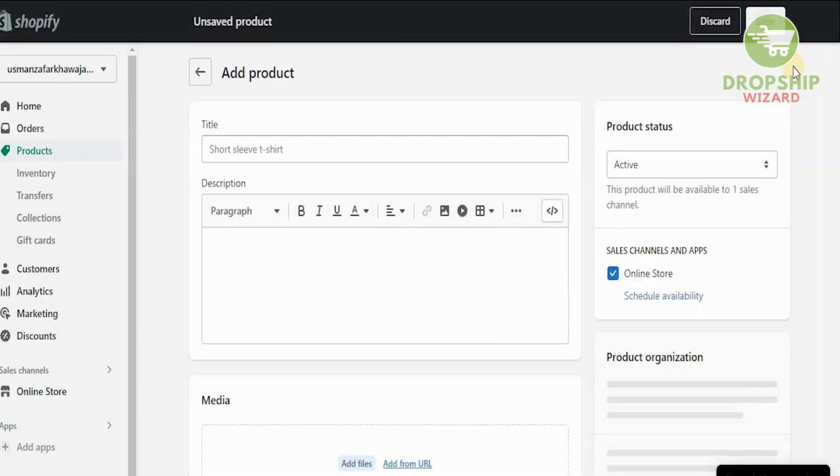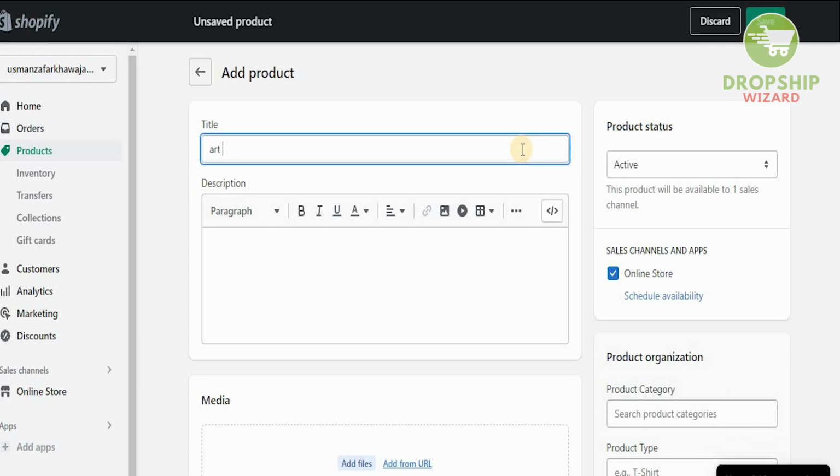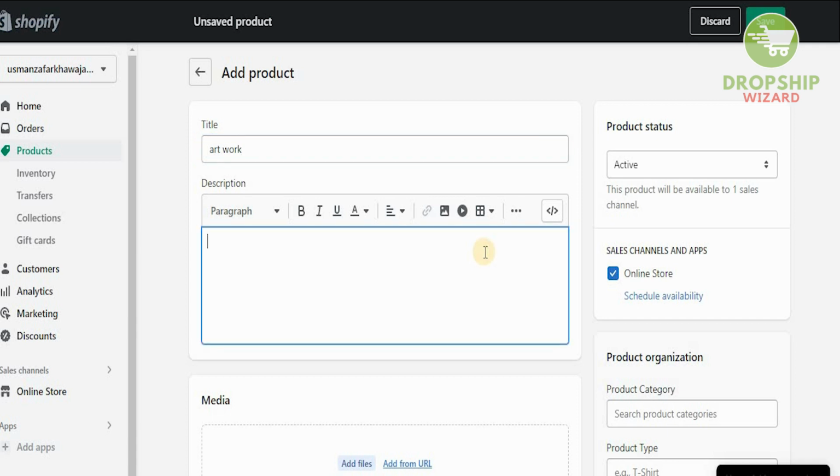Now when you click on add a product, what we're going to do is write what the title is going to be. We're going to say artwork, and obviously the description is going to be what the art is going to be. So this has to be in detail, guys, because you got to make sure that you actually give the full information that is required for the individuals to understand.